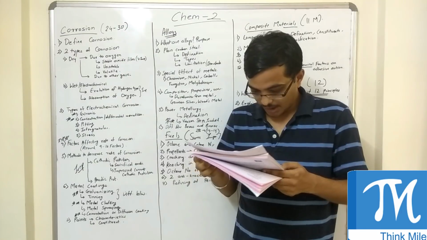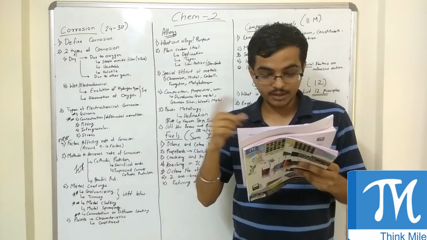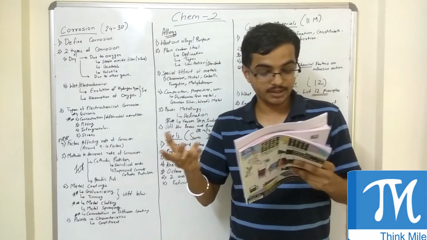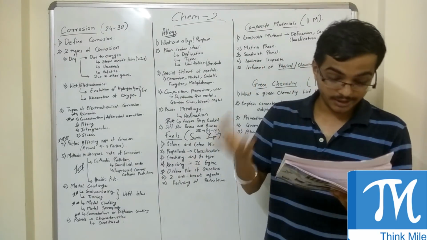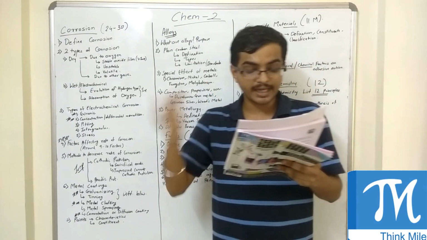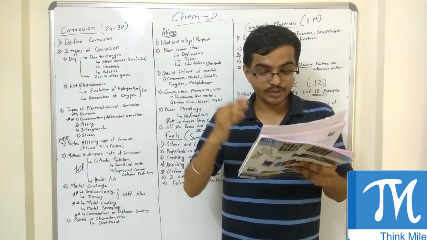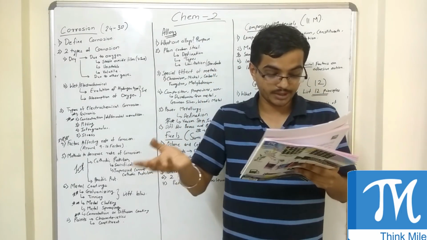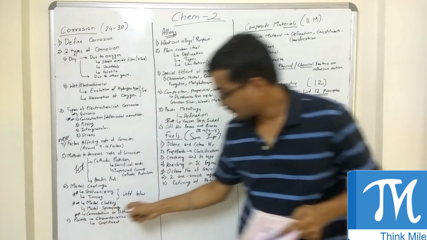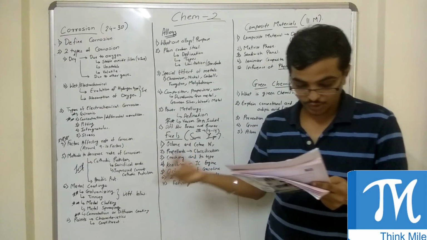The question that was asked here is, what are metal coatings? Explain the following methods of coating: one is metal cladding, and second is cementation coating. The other question that was asked is, what is metal cladding? How is clad obtained? Another question was, what are metal coatings? Distinguish between anodic and cathodic coatings. So these were the questions that were asked specifically on metal coating, metal cladding, and coatings.